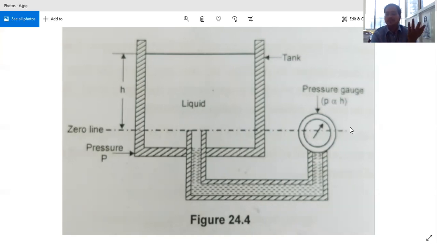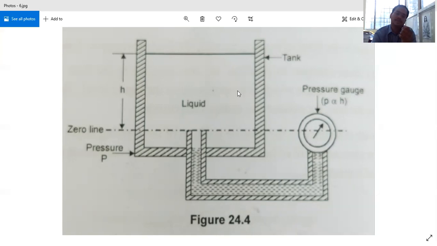Pressure is equal to W into H. Based on that principle, in the coming topics we use this principle to determine the level of the tank. So first of all, we will find out the pressure, and that pressure is proportional to the head.